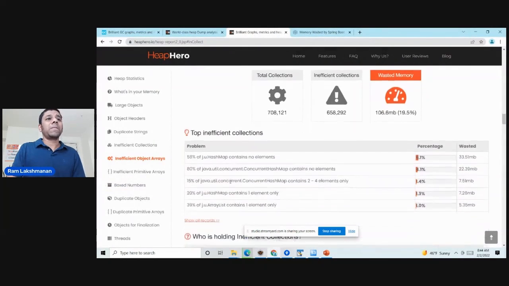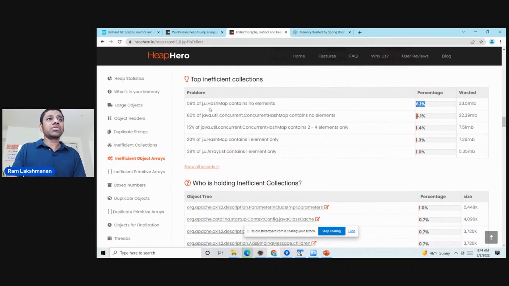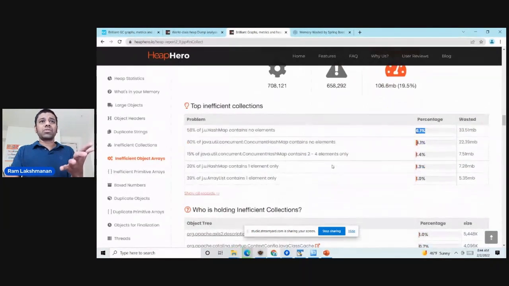That's what has happened. 58% of HashMaps contain no elements, due to which 6.1% of memory is wasted. Right? You can see this. And it also shows what are all the other things in which it is being wasted. So now the question is, why is the developer not putting anything there? Right? Maybe we want to look into that. This tool also shows the source code where it is, and you can go ahead and fix it.